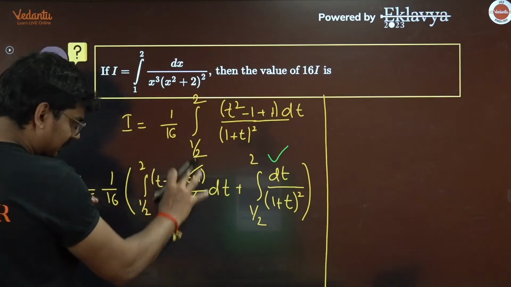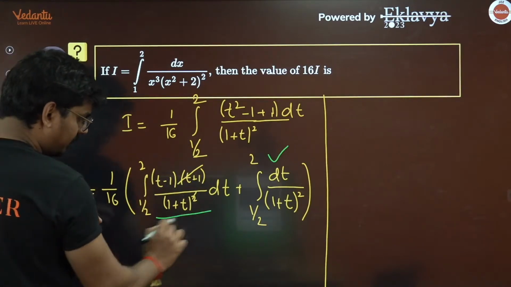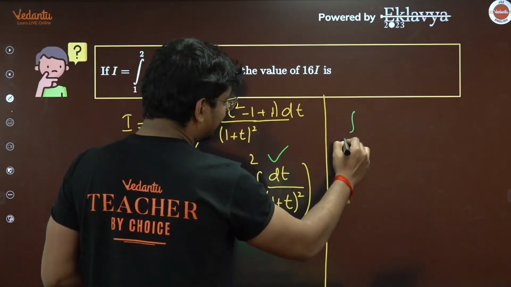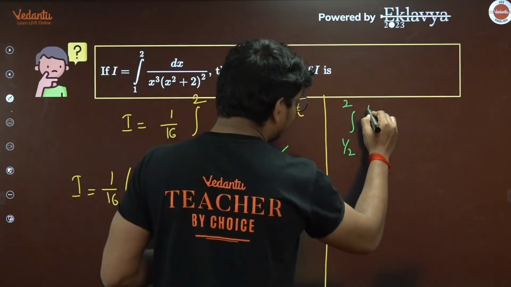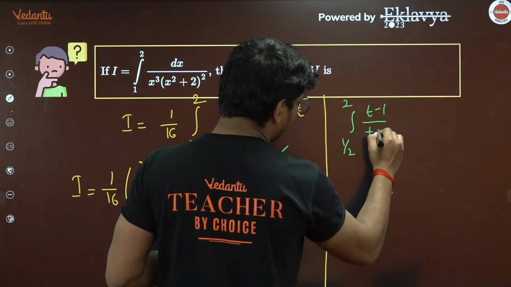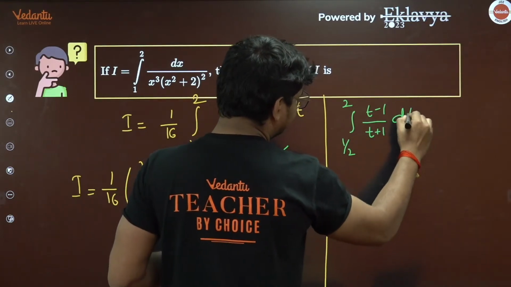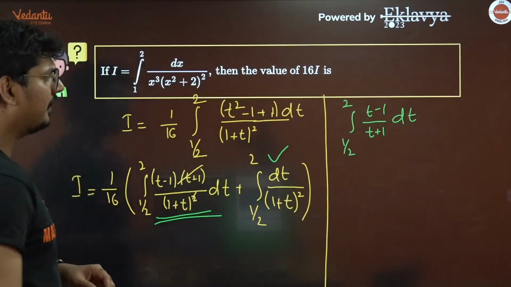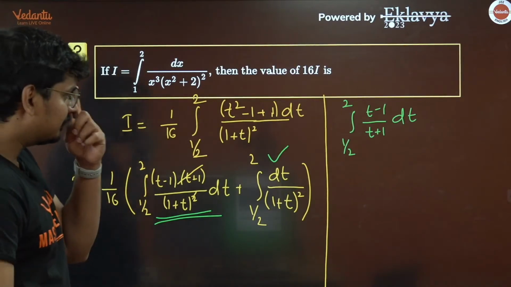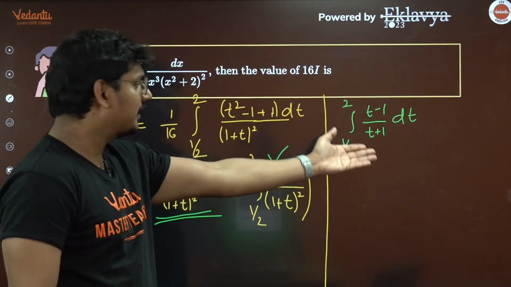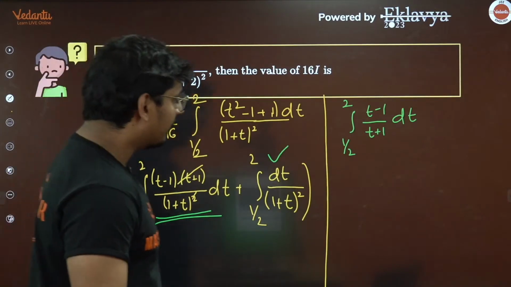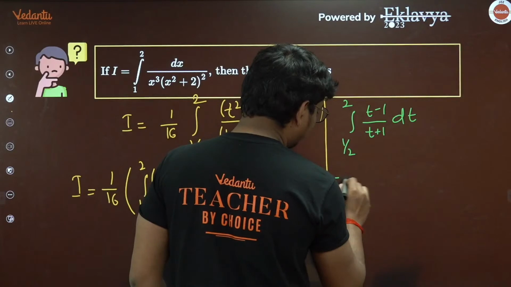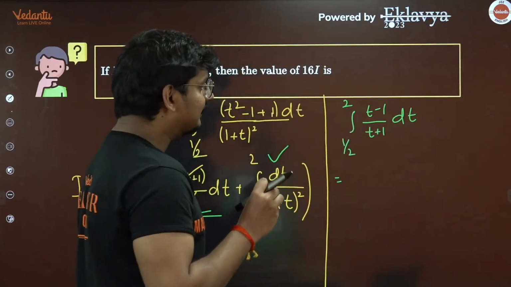Let me simplify only this portion. What I'm going to get here is integration 1 by 2 to 2, (t minus 1) divided by (t plus 1) into dt. Now this is a very simple integral. You can do it by taking the terms separately, or else this can also be done by adding and subtracting 1.